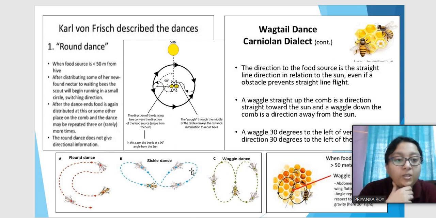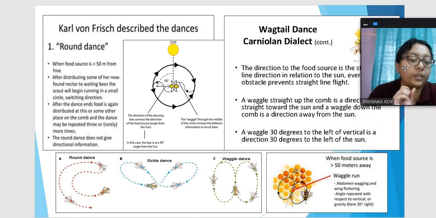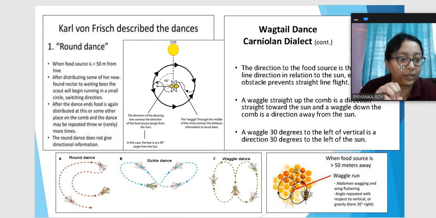So in between these two kinds of dances is another dance, which is the sickle dance. This sickle dance is something intermediate between the round dance and the woggle dance, and they do it to make sure that the food source is not very near or very far, but is at an intermediate distance. Therefore it is a transition dance from the round dance to the woggle dance. So it indicates that the food source is somewhere in between, not very far, not very near.